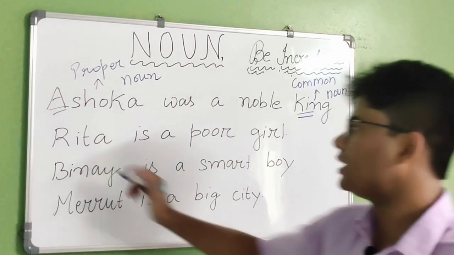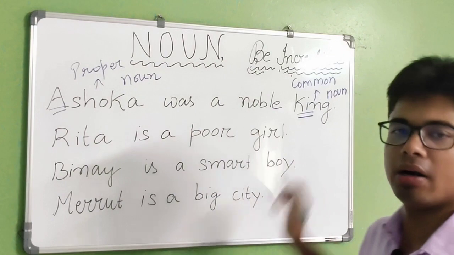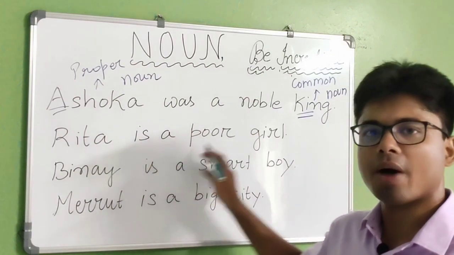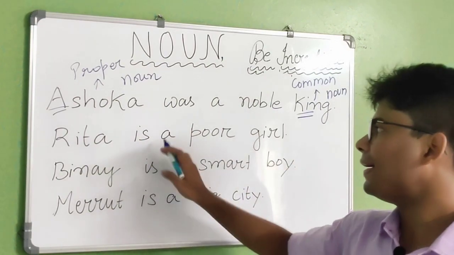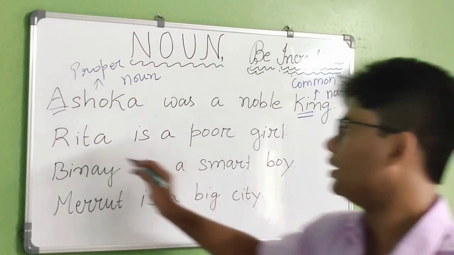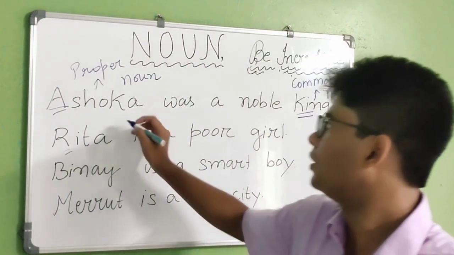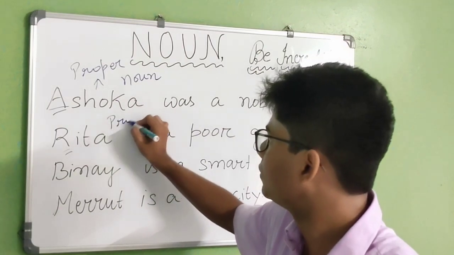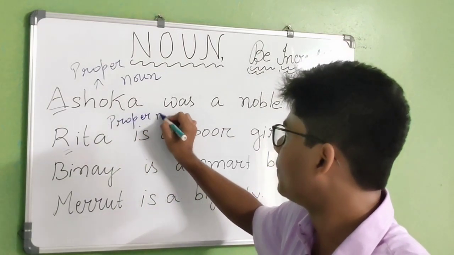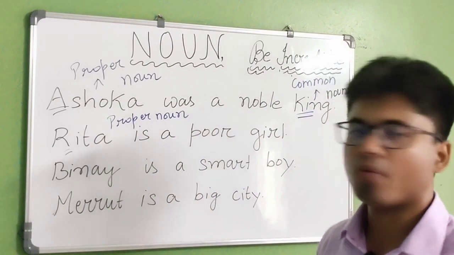Now Rita is a poor girl. Rita is an example of proper noun. Why?